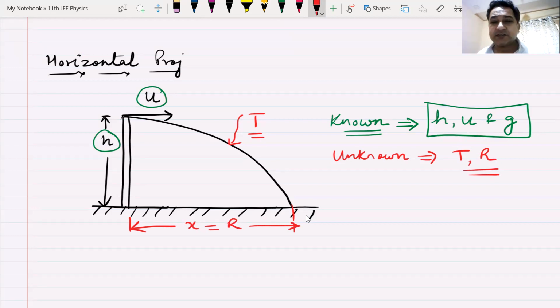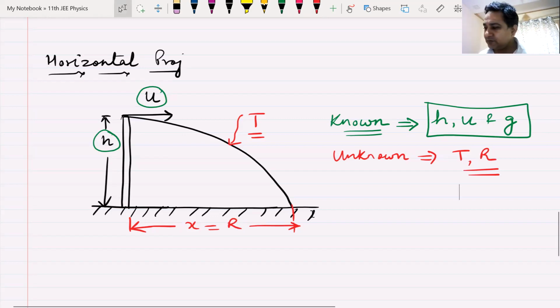I'll give you a chance as homework to try and get the value of t and r if you can do it. How will you do it? You don't have a magic wand. The only thing that we know are equations of motion. We'll apply those equations of motion and we'll try to get the value of t and r, which are the unknowns, in terms of the known quantities, which are h, u, and g. Am I clear?